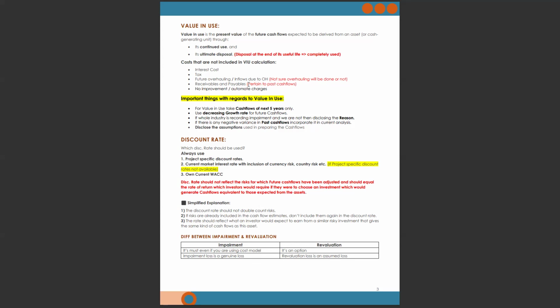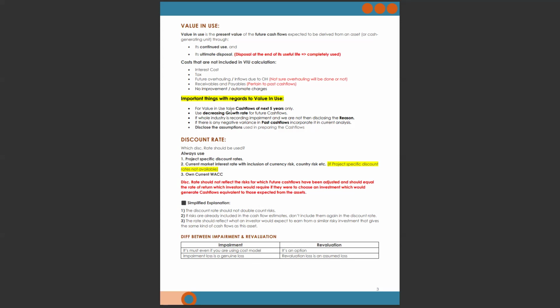Receivables and payables pertain to past cash flows, and we are going to calculate future cash flows, and only those costs are included for which we have proper authentication or accuracy that such cost will be part of this cash flow. Also, no improvements or enhancements. These are important things with regard to value in use. These are the things which you will get in your exam questions, so be attentive while reading them.